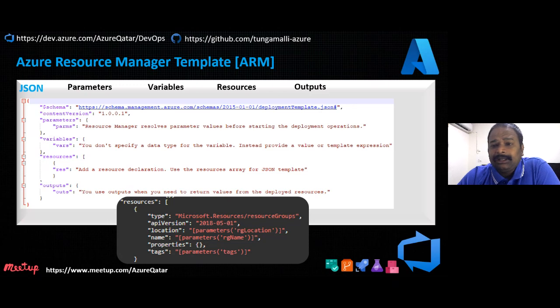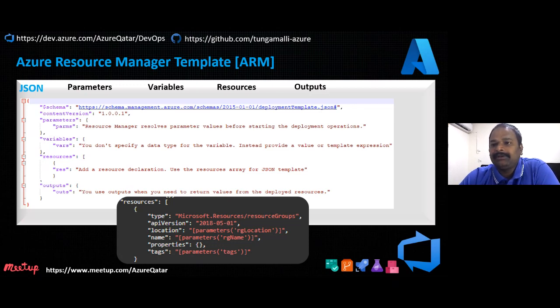This is an example of the resource block. The simplest resource which can be created quickly is the resource group, an Azure resource group in the cloud. This is the resource group creation block. The location parameter is the location name that is coming from the parameters, and the tags. For a resource group, there is no prerequisite. When you want to create a resource group in Azure, you just need to give the location and create it. Tags are not mandatory. These are the two inputs it takes when creating a resource group.